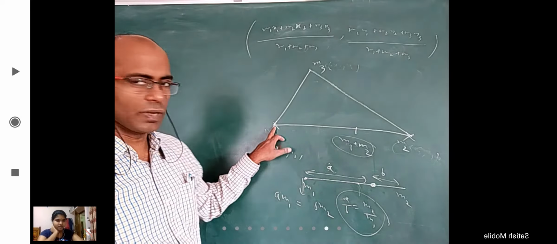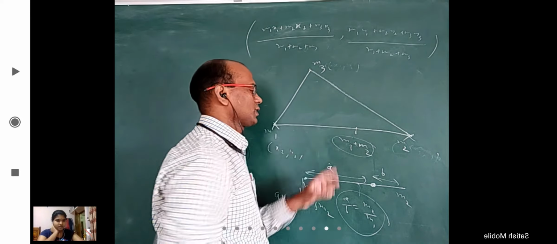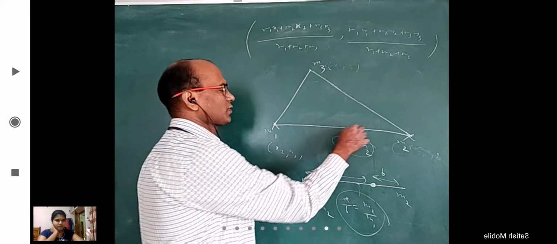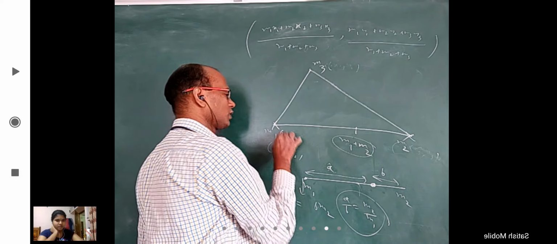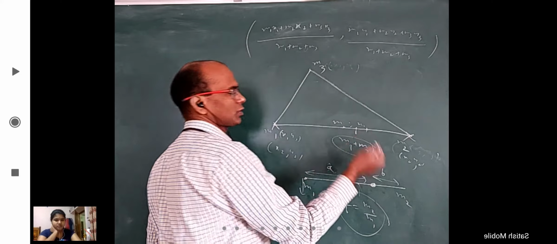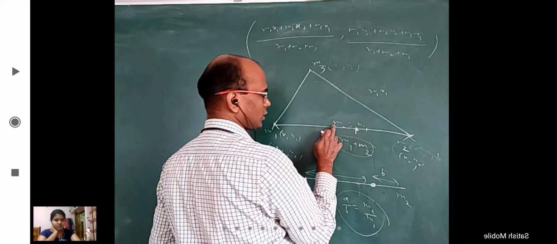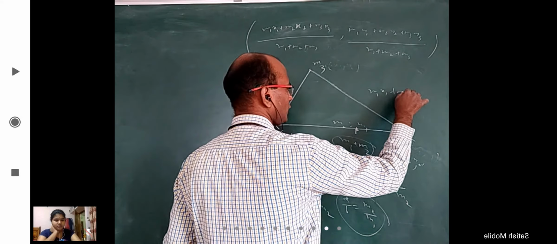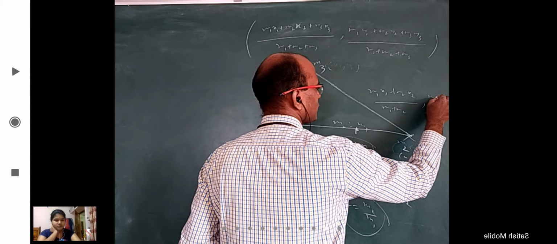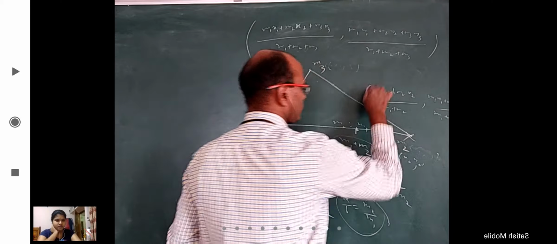So I removed m1 and removed m2, kept at a point where this length is to this length is m2 is to m1. Okay. So that is m1 plus m2. And if somebody wants coordinates, this is x1 y1, this is x2 y2, this is M2 is to M1. So by the section formula, this point will come M1 x1 plus M2 x2 by M1 plus M2. Similarly, M1 y1 plus M2 y2 by M1 plus M2.